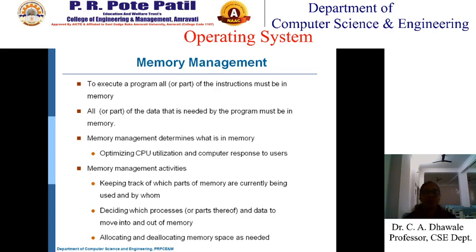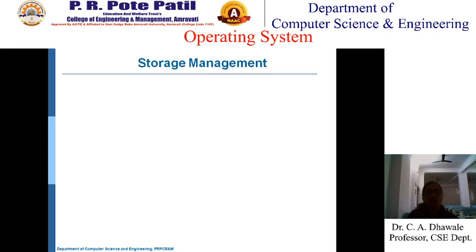Then the memory management activities: the operating system will decide which part of the memory is allocated and by which program. It will also decide which program should be kept in memory and which program should be moved out of the memory. It also allocates and deallocates the memory space as needed.